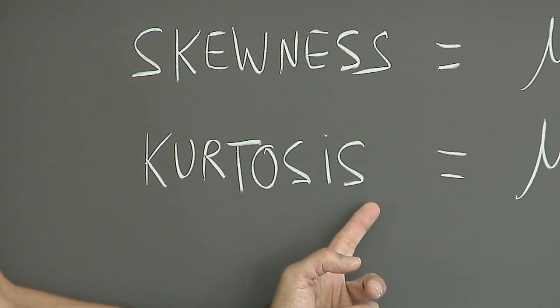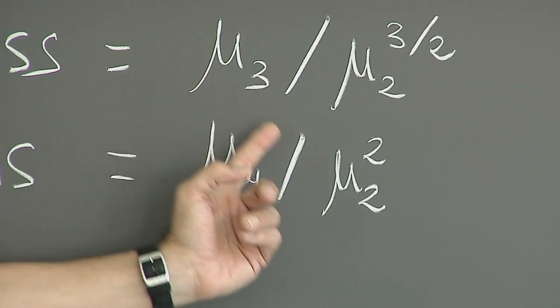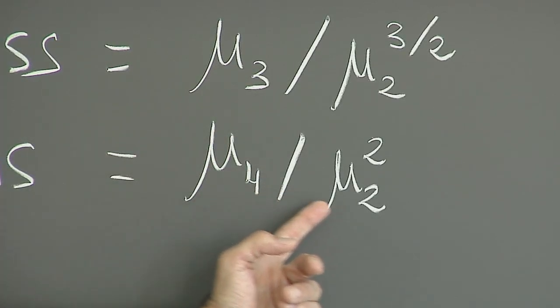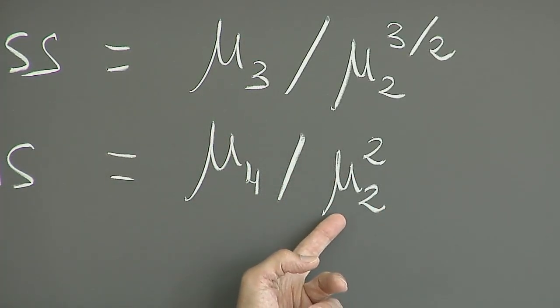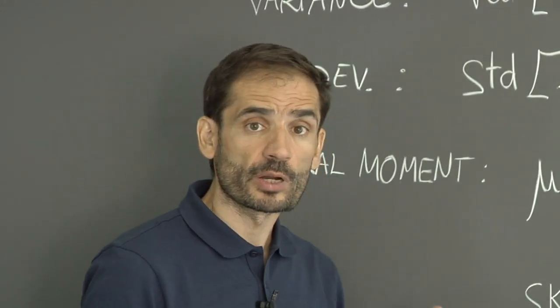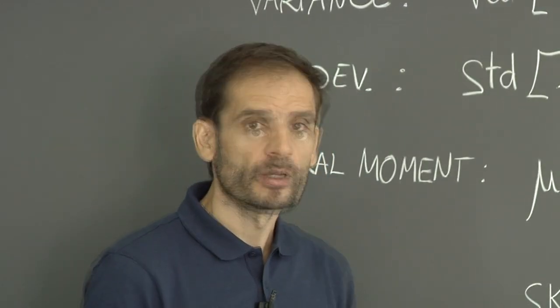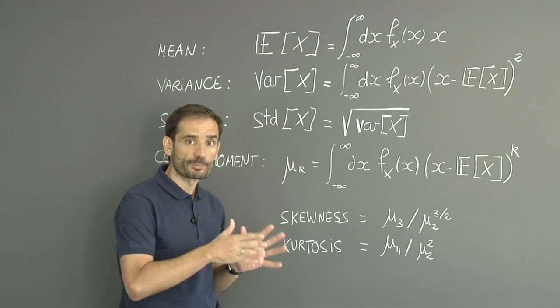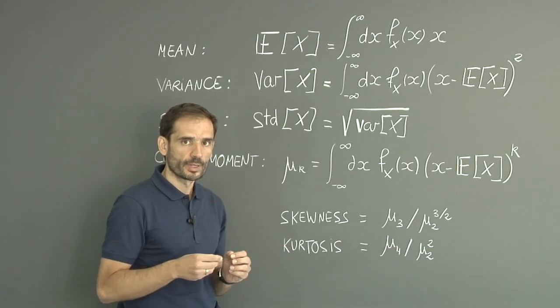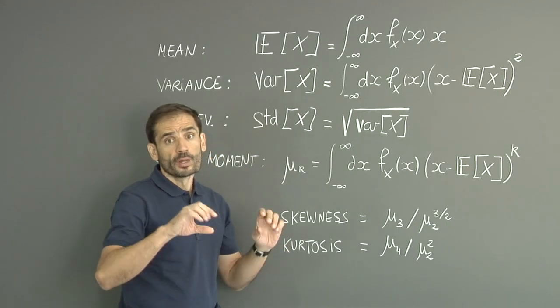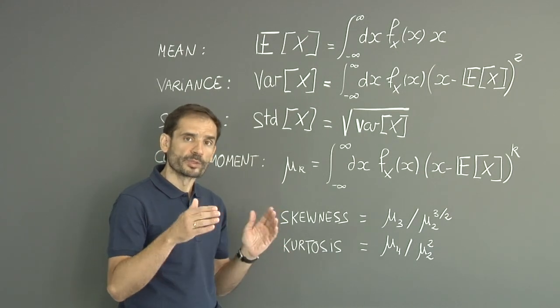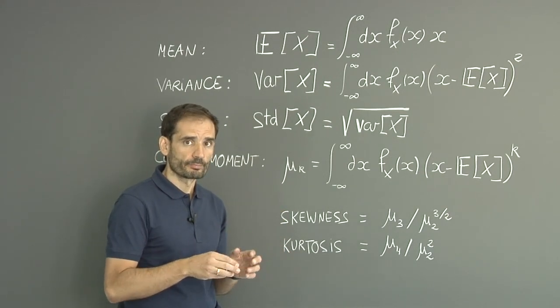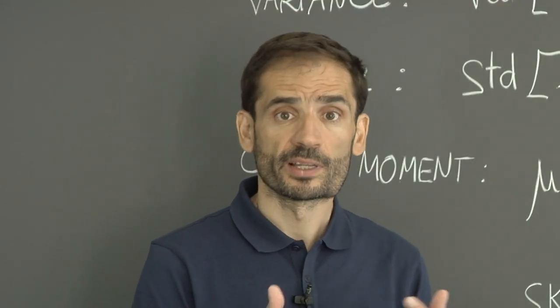The kurtosis is used to measure the heaviness of the tails. It is simply the fourth central moment normalized by the variance squared. The kurtosis for the Gaussian distribution is equal to 3. Distributions that have a larger kurtosis than the Gaussian are called leptokurtic, so leptokurtic means heavy tails. Distributions that have thinner tails than the Gaussian are called platykurtic. In finance, we often find distributions with heavy tails, therefore they will be leptokurtic.